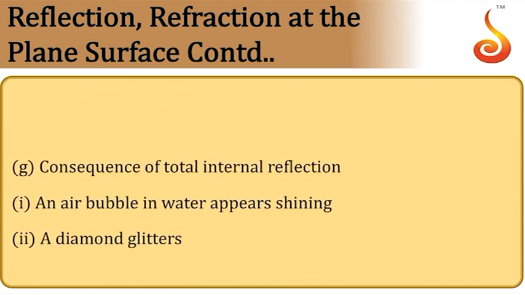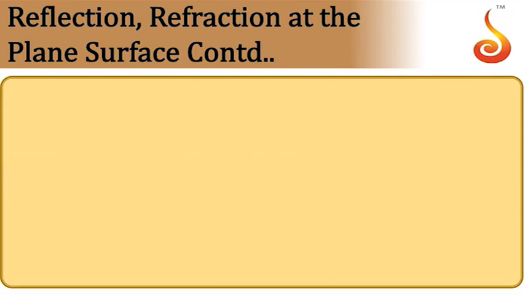Then consequences of total internal reflection. An air bubble inside water appears shining due to TIR, total internal reflection. The brightness of a diamond, the brilliance of a diamond, is due to total internal reflection.